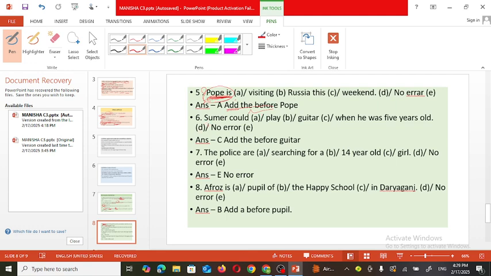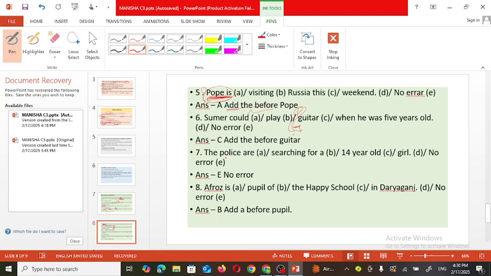Next example. Sumer could play guitar when he was 5 years old. What was he able to play? Guitar when he was 5 years old. So before guitar, the article must be there because we are talking about that particular instrument.